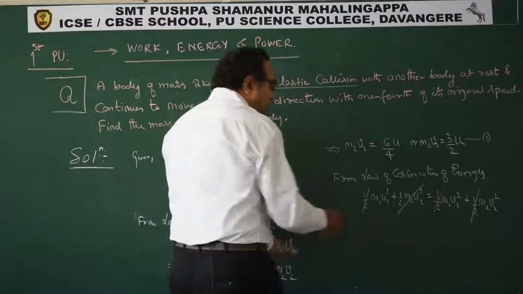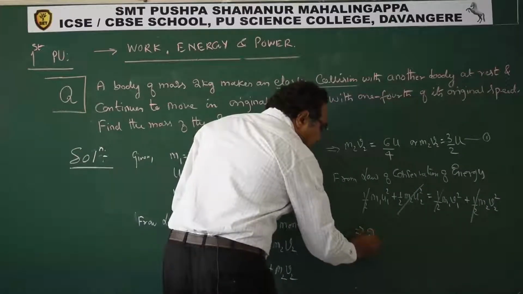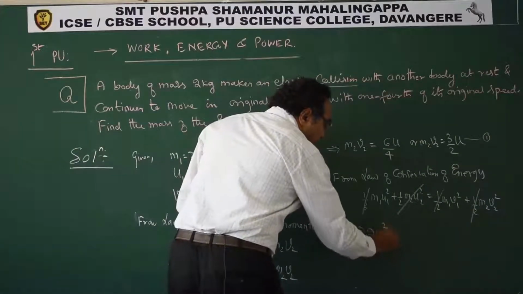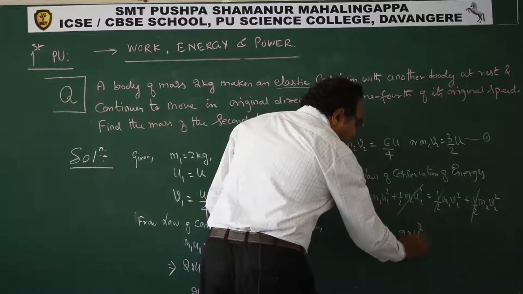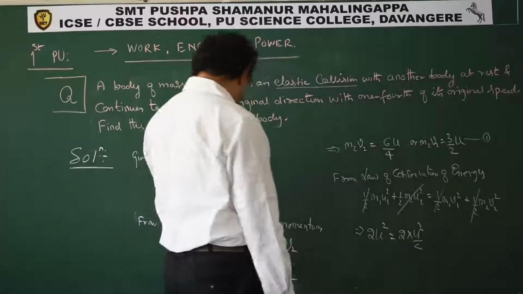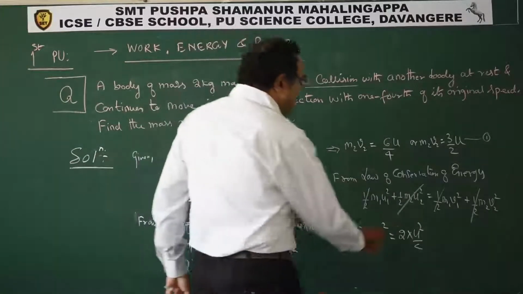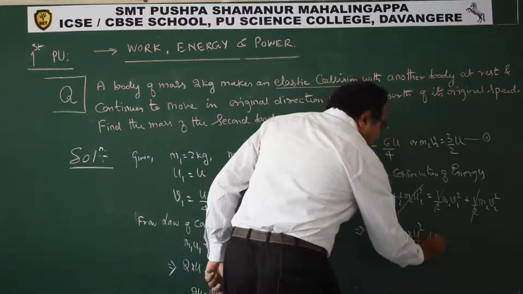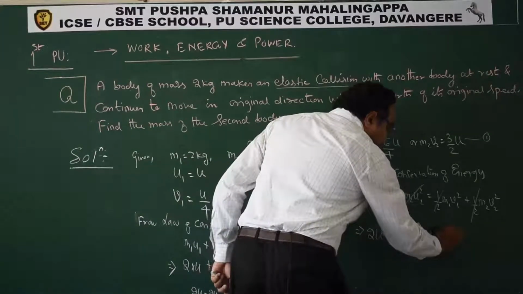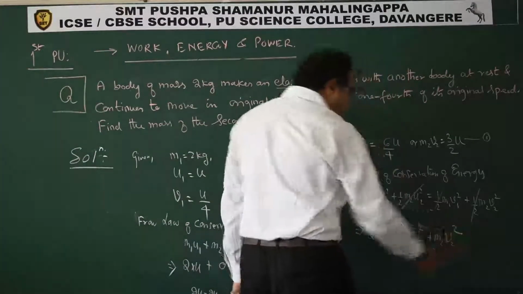So what we have, m1 is 2 kg, u1 is u, so 2 u square is equal to m1, 2, into u by 4 whole square, so this will become u square by 16, plus m2 v2 square we are having.